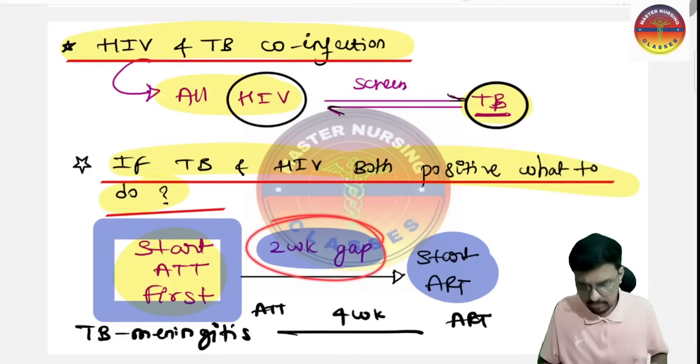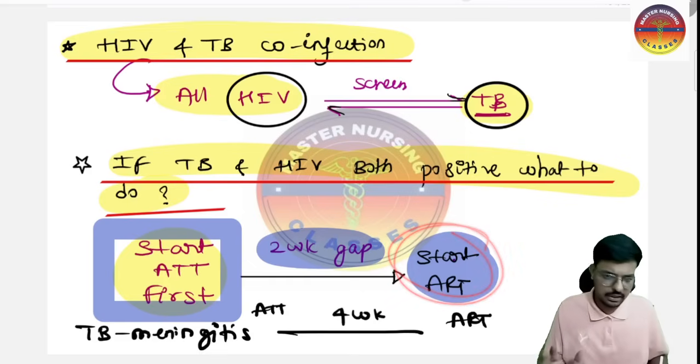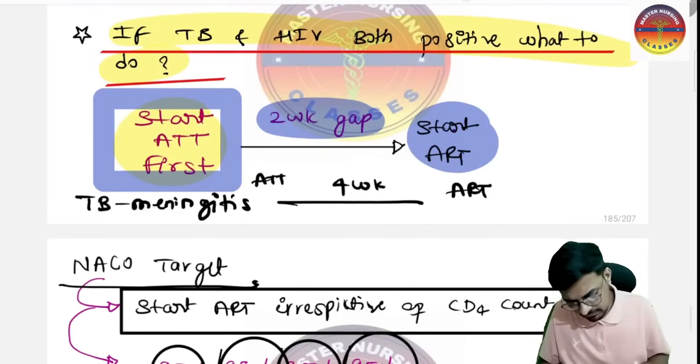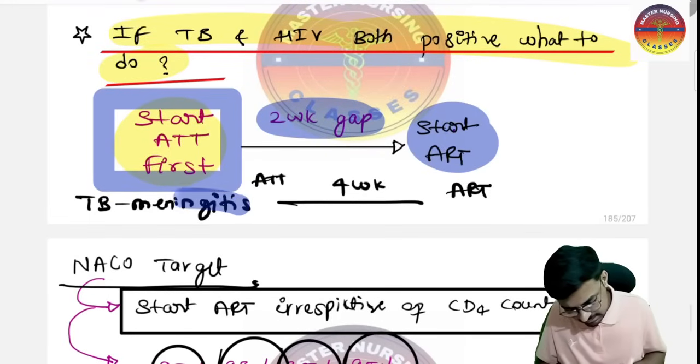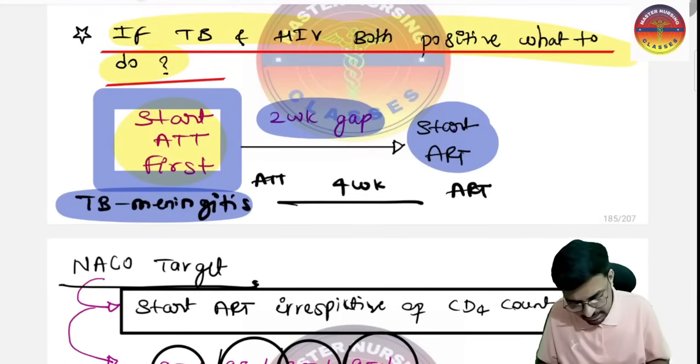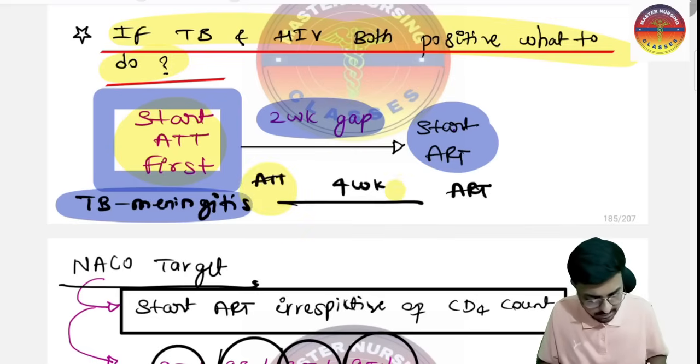Then for 2 weeks we will give the anti-tubercular therapy continuously. Then after that, we are going to start the antiretroviral therapy, that is the treatment of HIV. And if TB meningitis is positive, at that time first start the anti-tubercular therapy, give a 4-week gap, and then start the ART.